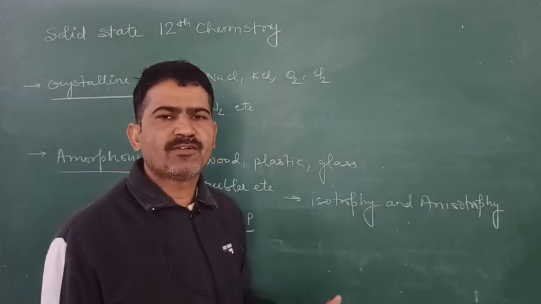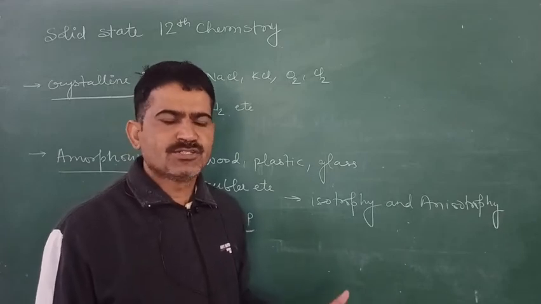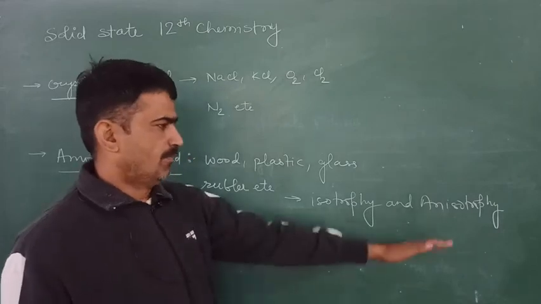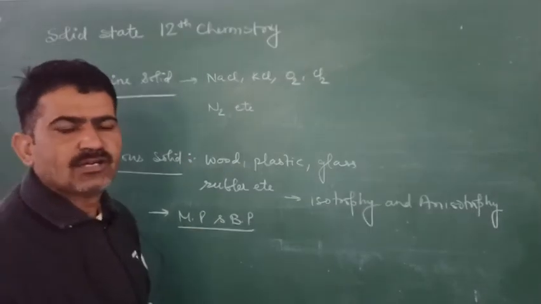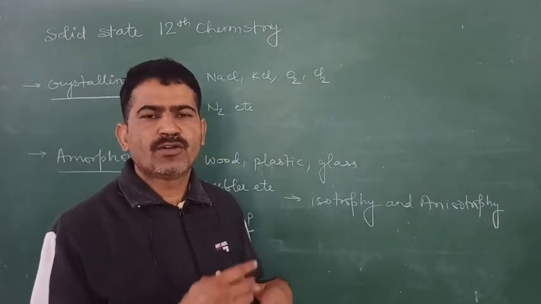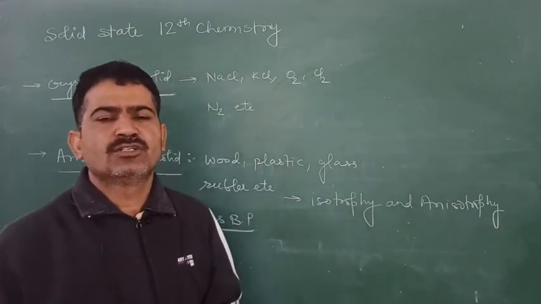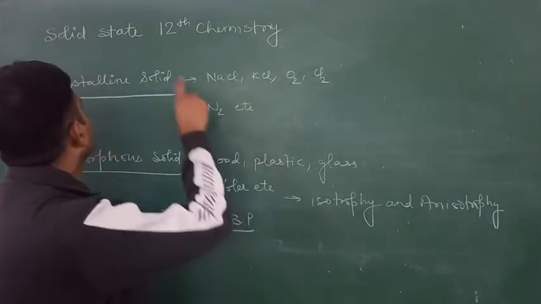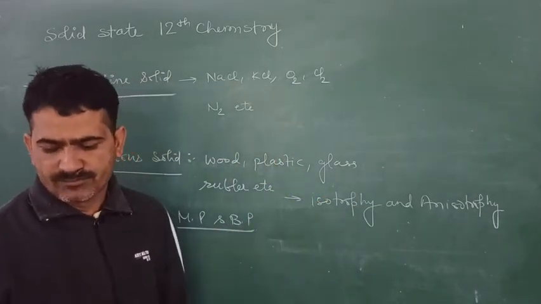It means properties like refractive index, melting point, and energy of atomization are the same in all directions. But in case of crystalline solids, the refractive index is different in different directions, because different particles come across in the crystalline solids. Amorphous solids are isotropic in nature, crystalline solids are anisotropic in nature.